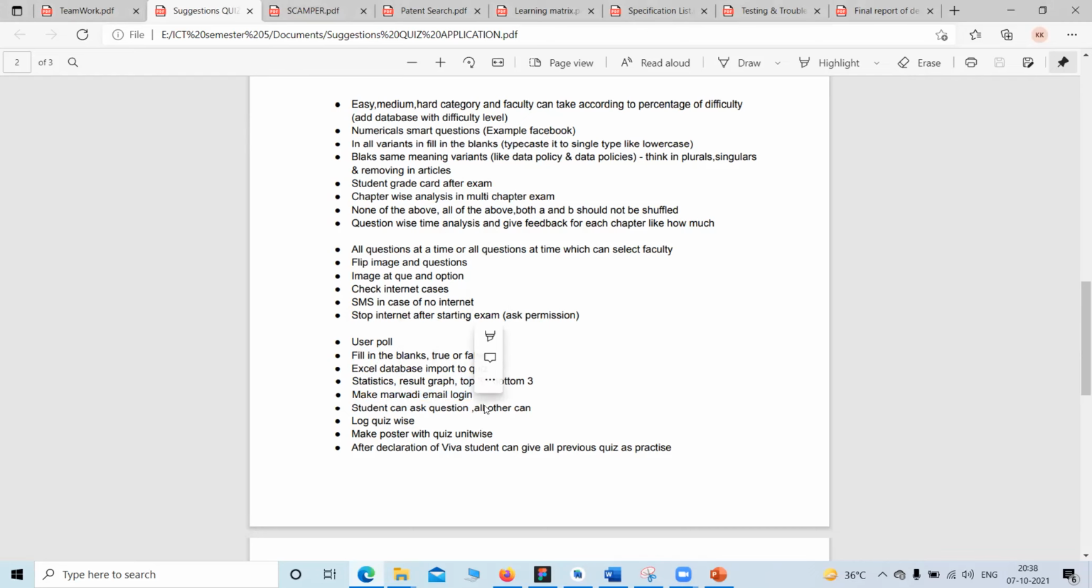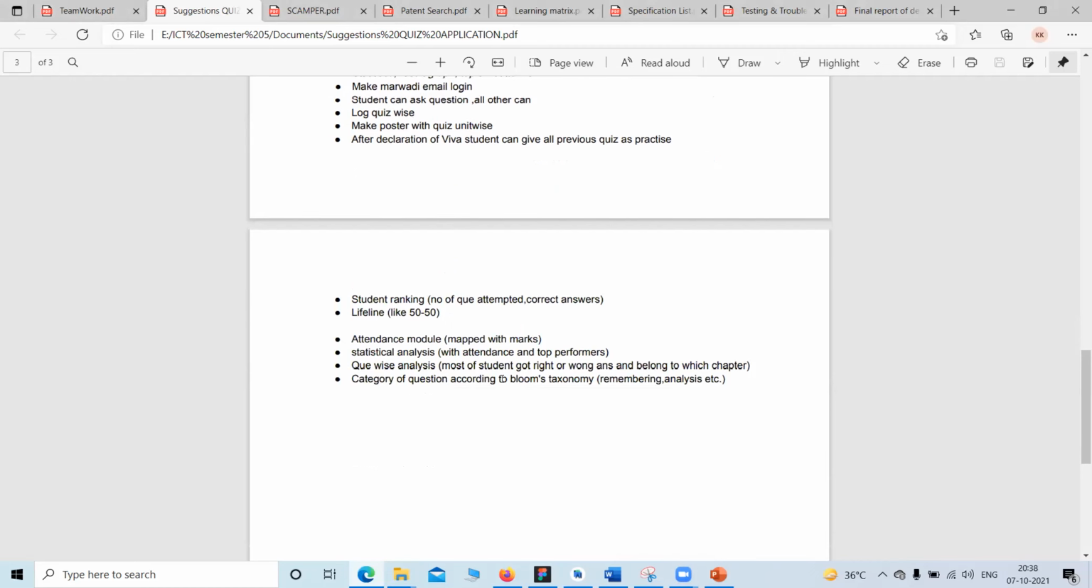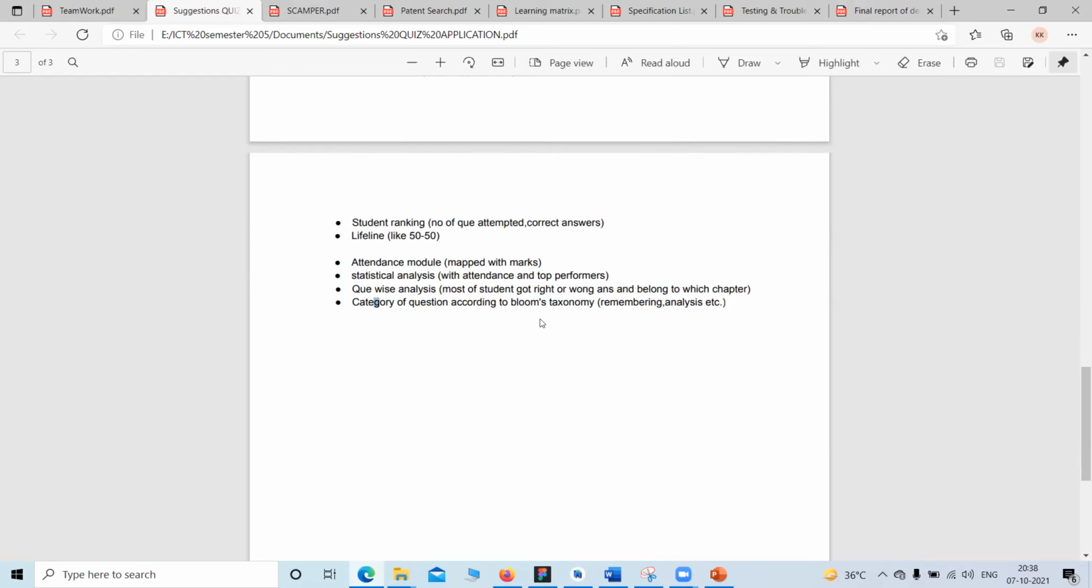Students can ask questions to one another. That is interaction and competition between students. So ranking system: a rank should be generated after every exam or every quiz. Attendance module, statistical analysis of the performance of the student in a particular topic or particular chapter, and the category of questions according to Bloom's taxonomy. So as I mentioned, it would be implemented soon.